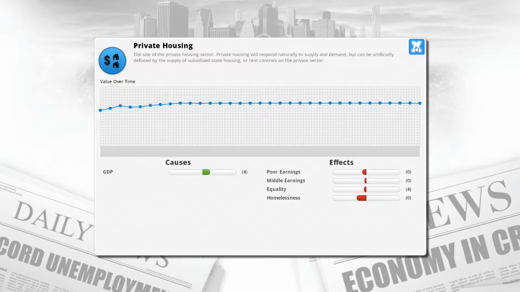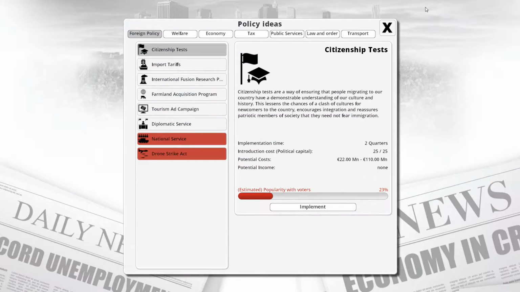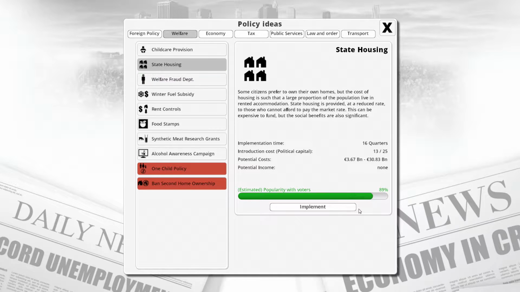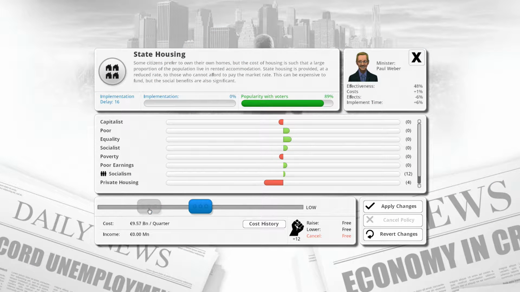There's loads of private housing. There must be... I think we have to implement some state housing to get rid of some of the issues. So it costs 13 to bring in. We'll make it low. Oh, increases socialism. Poor equality.